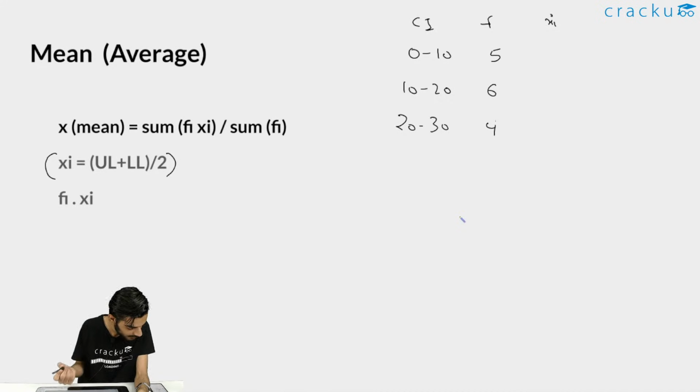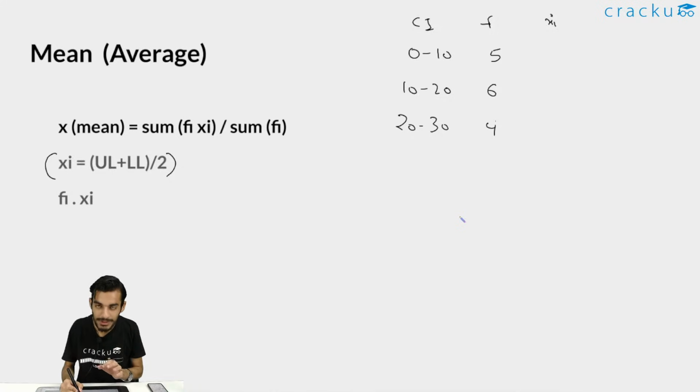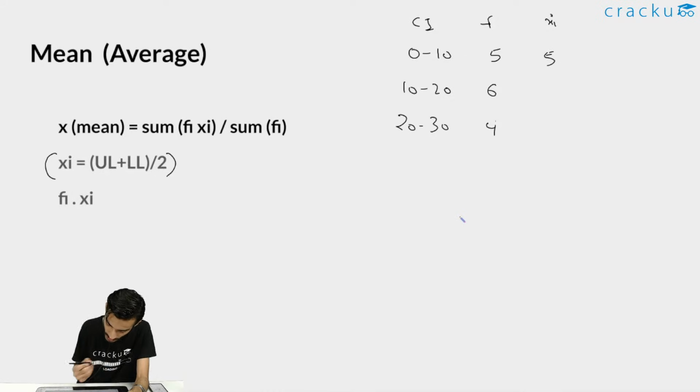So you will be starting with the first interval. So it is 0 and 10. So the upper limit is 10, the lower limit is 0. So what you need to do is just add the two numbers, that is 0 plus 10 and divide by 2. So 0 plus 10 is 10, divided by 2 is 5. So xi will be 5. Okay, so you need to do this for all the intervals that are given to you. For the second case, it will be 10 plus 20, that is 30 divided by 2. You will be getting 15. And 20 plus 30 is 50. 50 divided by 2 is 25.